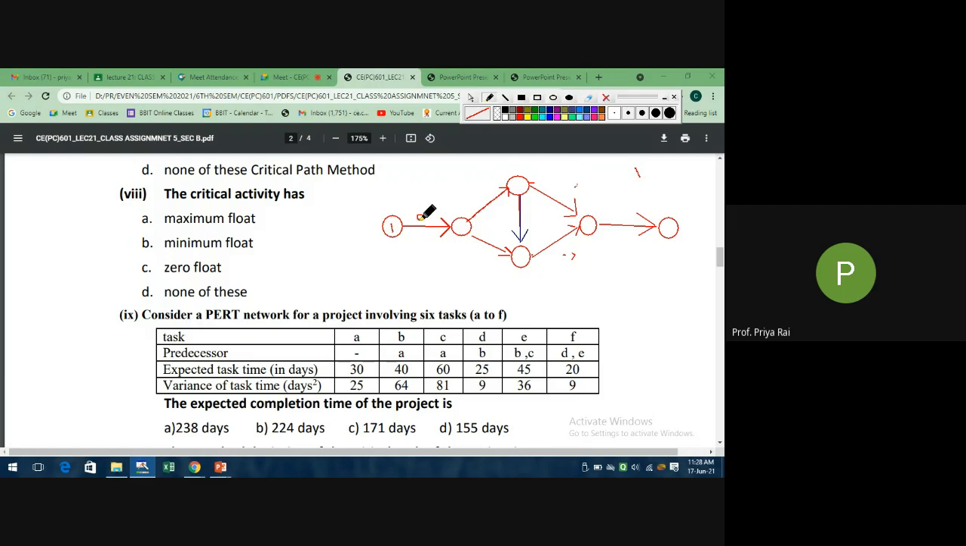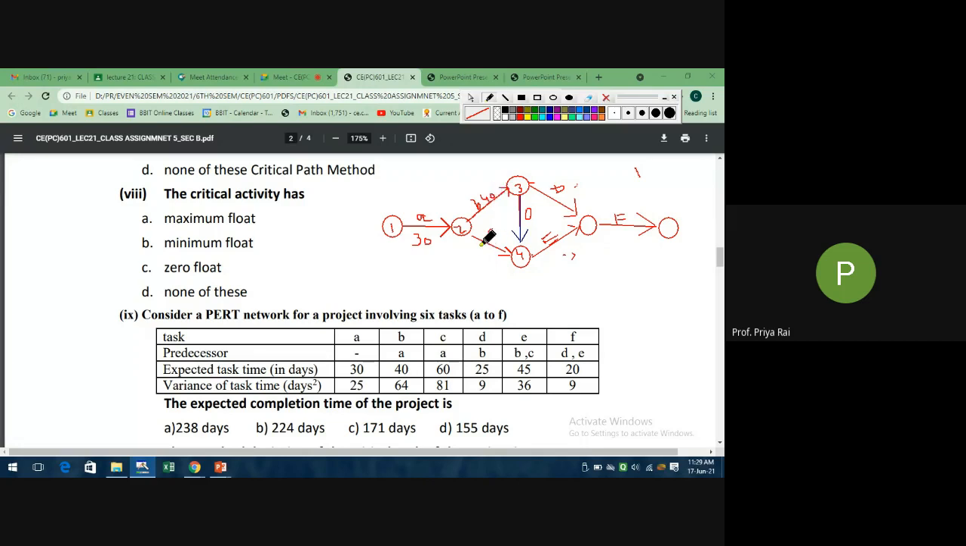So this is A, this is B, this is C, this is dummy activity, this is D, this is E, and this is F. See, is it satisfying or not? Now put the values. Are you people solving? Please solve yourself, okay? Then it will be more clear.